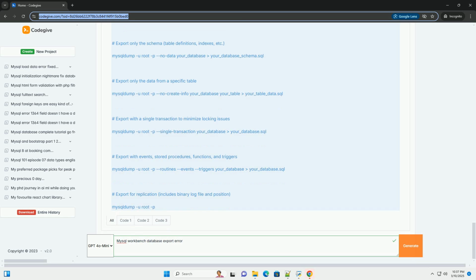2. Locking errors, lock wait timeout exceeded. Cause: MySQL uses locking mechanisms to maintain data consistency. If a long-running transaction is holding locks on tables, the export process might time out while waiting for the locks to be released. Error example: Error 1205 (HY000): Lock wait timeout exceeded; try restarting transaction.